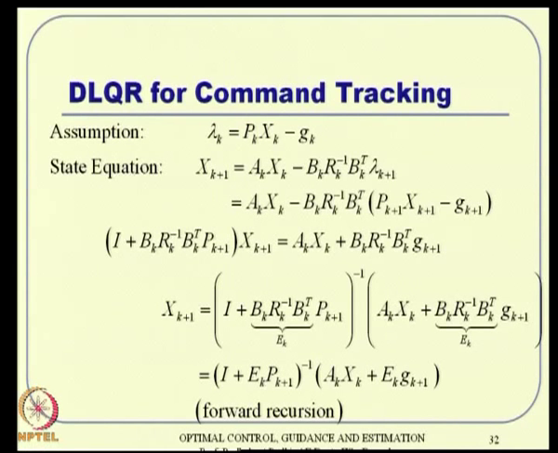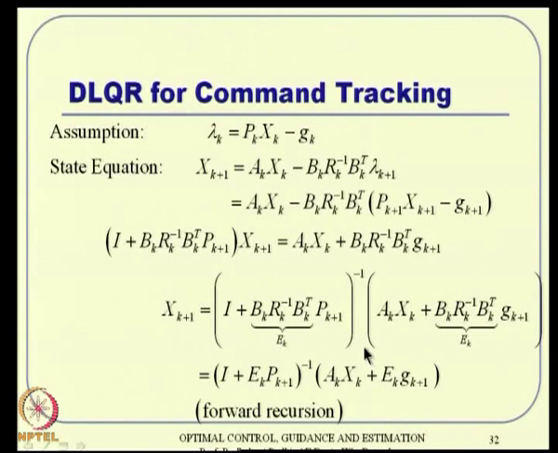Alright. So, now the fundamental difference is that lambda k equal to pk xk will not do the job. You will also need some sort of a time varying additional term, which will hopefully do the job. That will help tracking the command zk, which is coming externally. Remember, the problem is not to track the 0 signal, it is to track some sort of a non-zero signal.